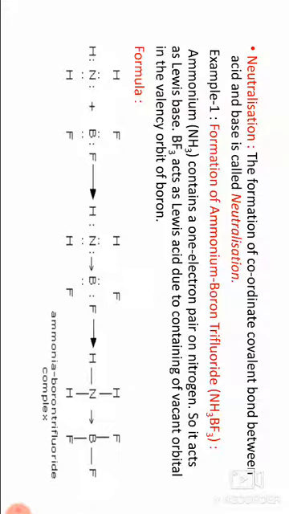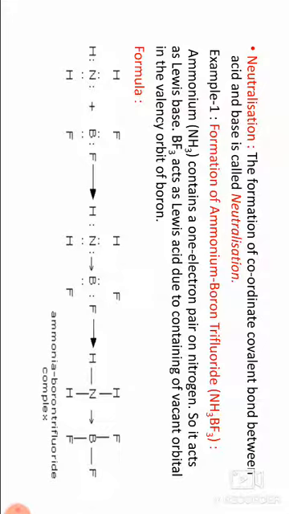Types of Lewis acids. Lewis acids are divided into 4 types. Simple cations: H plus, Na plus, Mg plus 2, Fe plus 2, Fe plus 3, Zn plus 2, etc. Molecules in which central atom has incomplete octet, or electron deficient molecules.